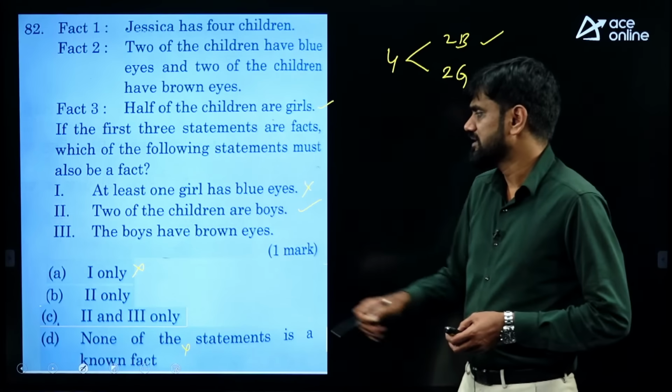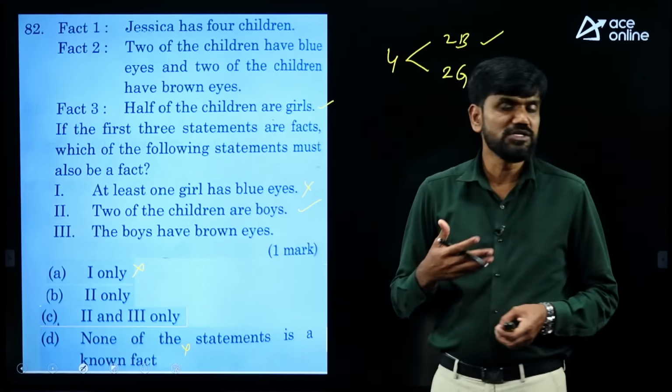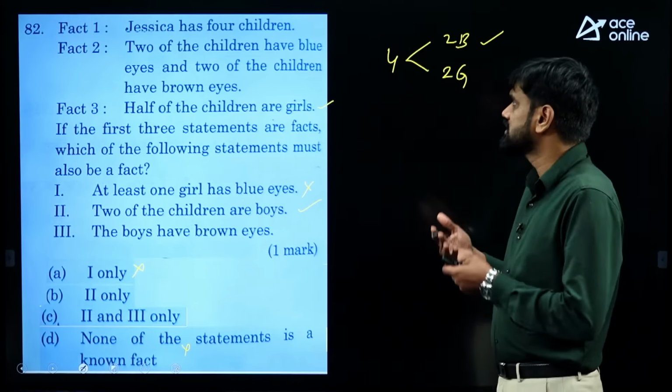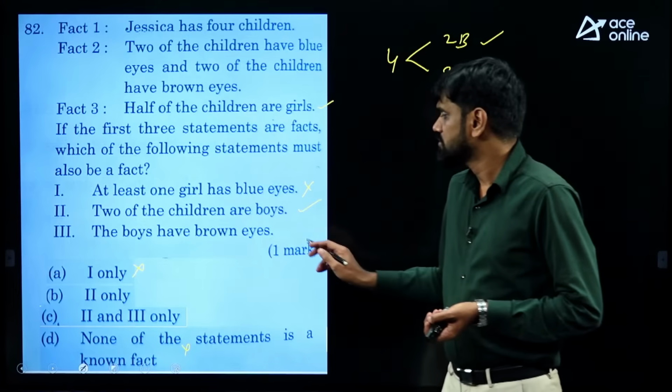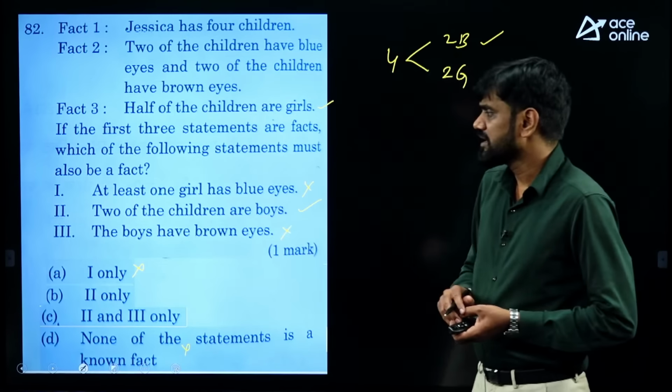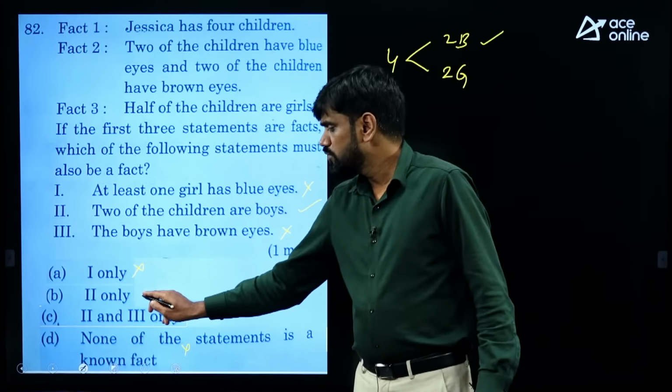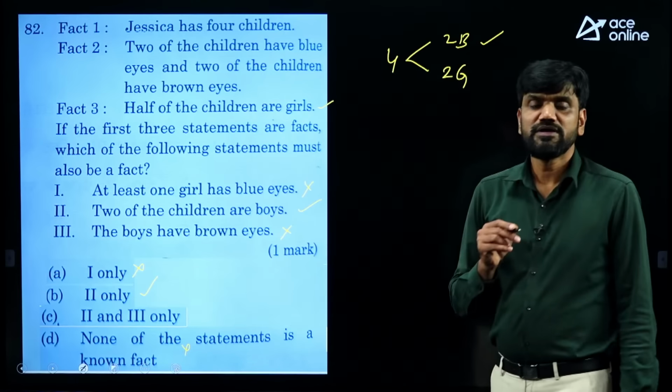Going ahead with the third one: the boys have brown eyes. That is also not mandatory, because the girls may have brown eyes and the 2 boys may have blue eyes. There is a possibility. This also I cannot definitely say. Hence your answer has to be what? 2 only. Hence it has to be option B.